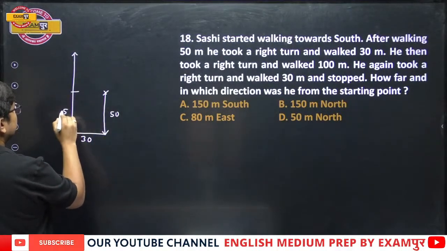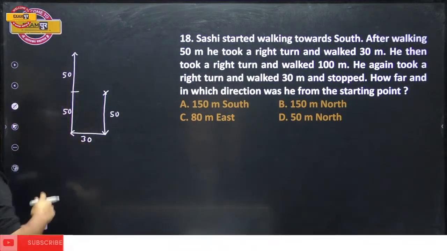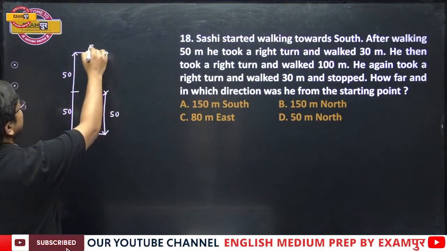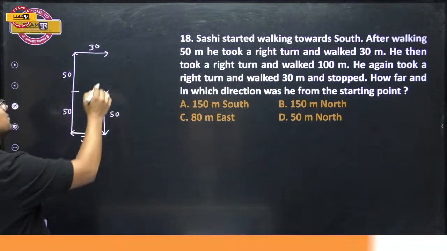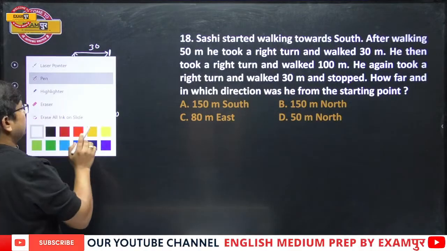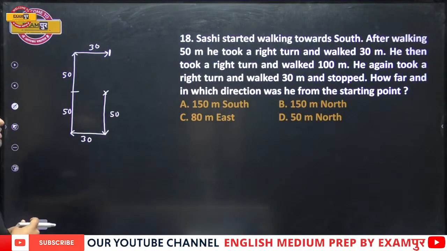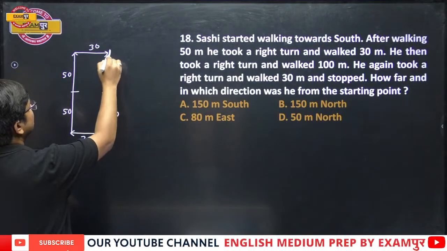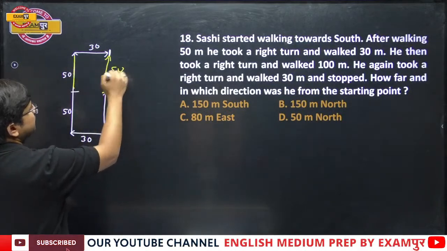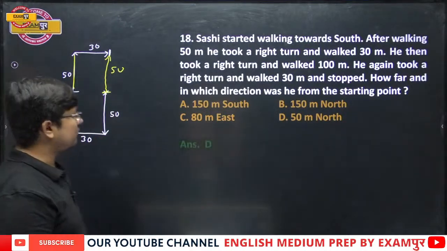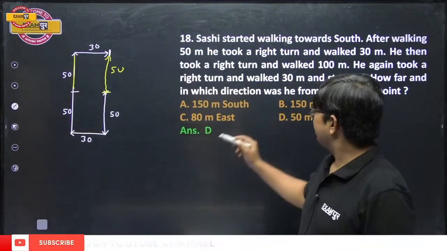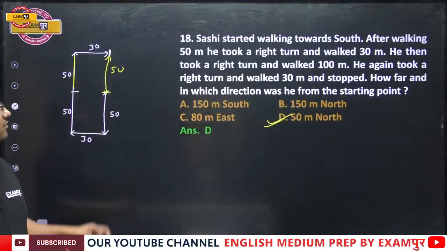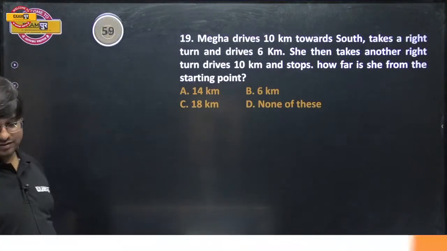If this is 50, and then plus further 50. He again took a right turn and walked 30, and stops. Now the next thing. How far and in which direction is he from the starting point? From the starting point, if this is 50, even this is 50, so 50 meter to the north. Alright, everybody? Getting it or not? Next.